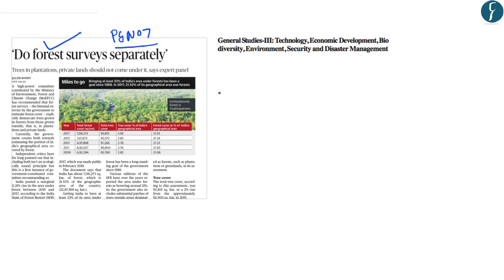And you should note that the Forest Survey of India comes out with a biennial report which is known as State of Forests. And the recent report was released in 2017 and it was known as the State of Forests Report 2017. So this will form a part of the General Studies paper 3 under the topic Environment.